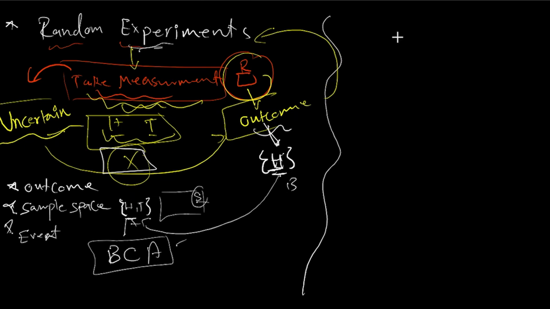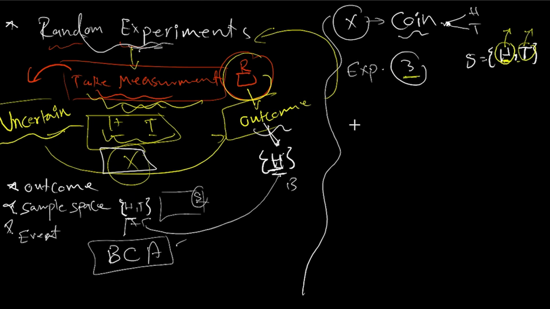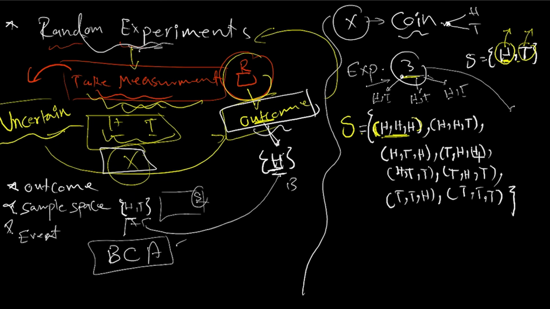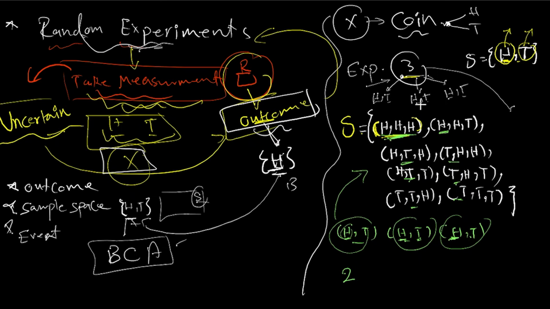A quick example can help us. Let me take it from a discrete perspective, flipping a coin 3 times. So what is the sample space when we flip it 3 times? Well, in the first, I get head. In the second, I get head again. In the third, I get head again. You could see this triple represents the outcome of the 3-flip coin experiment. This is one possible outcome. These are all the possible combinations of outcomes that could have happened. I get 2 possible outcomes, and I've done that 3 times. So it's as simple as raising to the power of 3, which is going to be 8 possible outcomes.